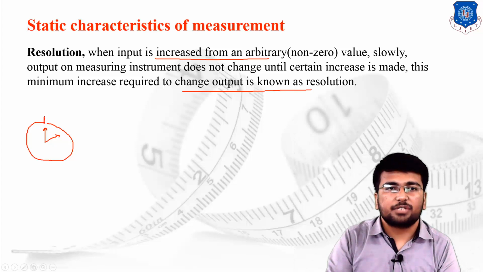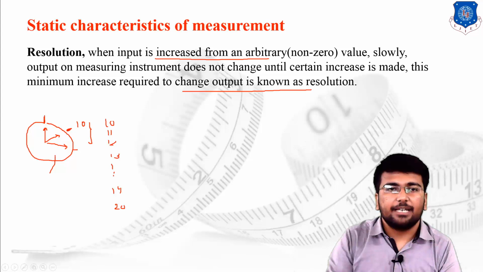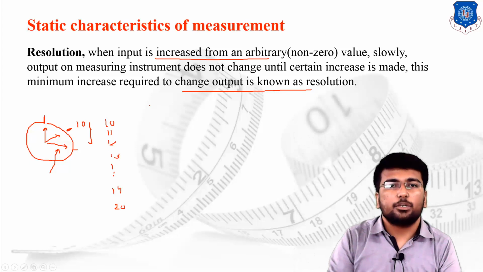In the threshold we started from the 0 value, now we are starting with the 10 value. Suppose the pointer is over here, the pointer is at 10. Now we are increasing with 10, 11, 12, 13, and so on up to 19. We are not supposed to find any kind of change. Once the input is 20, the pointer will directly change its position over here. So this particular change in the input needed to detect the change in the position of the output is known as resolution.